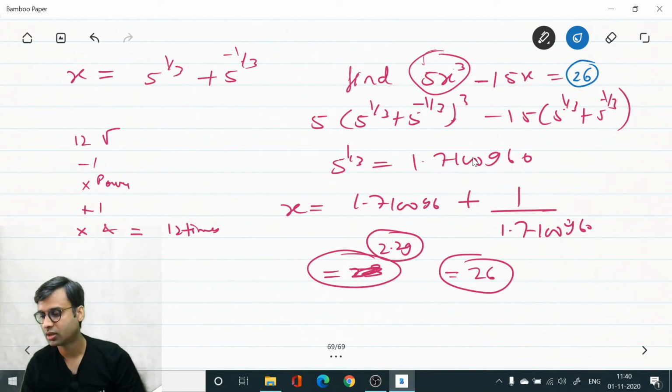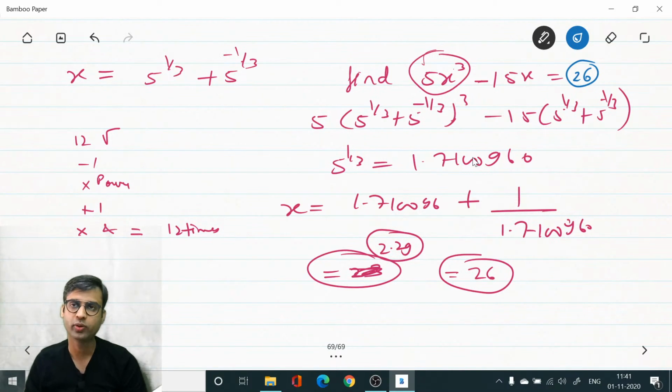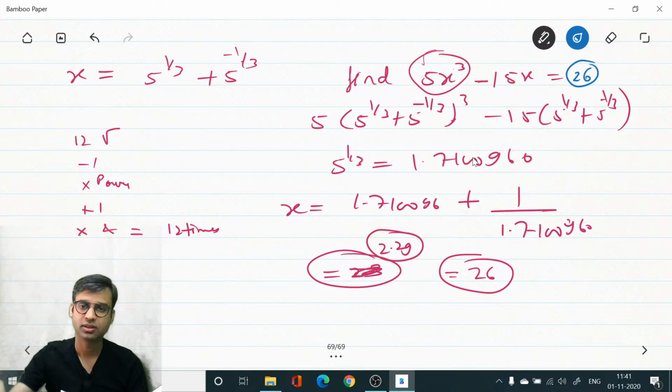Understood? Got it? How to calculate this value? 12 times root, minus 1, into power, plus 1, into equal to, 12 times. So the value of x is 2.29 approximately, and the value of the equation given is 26. Okay?